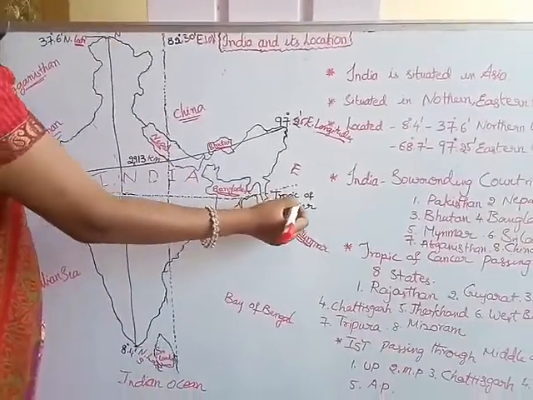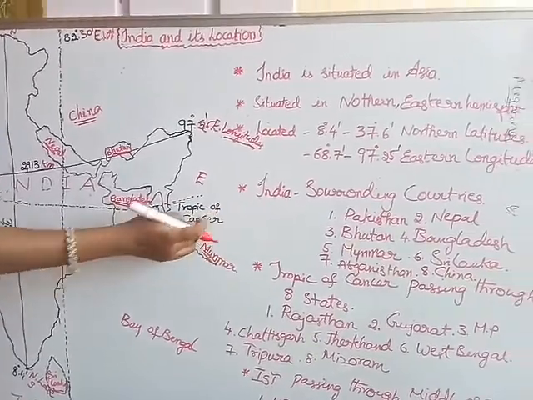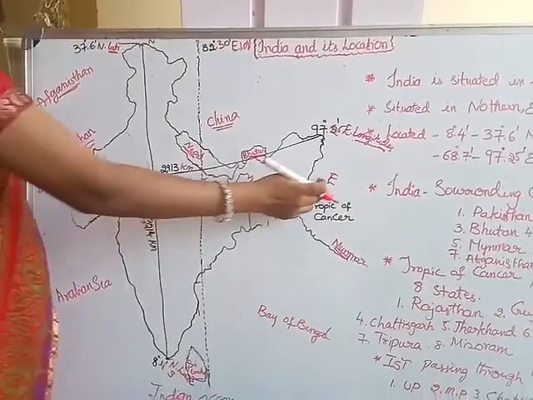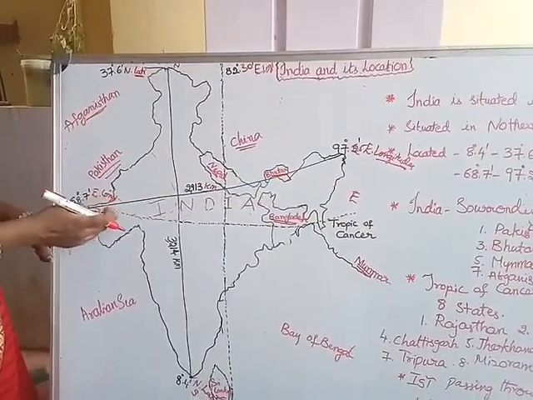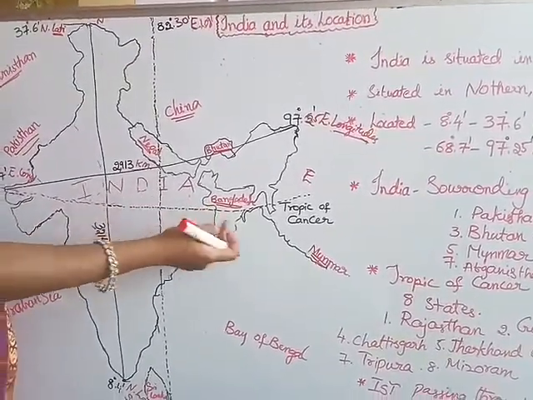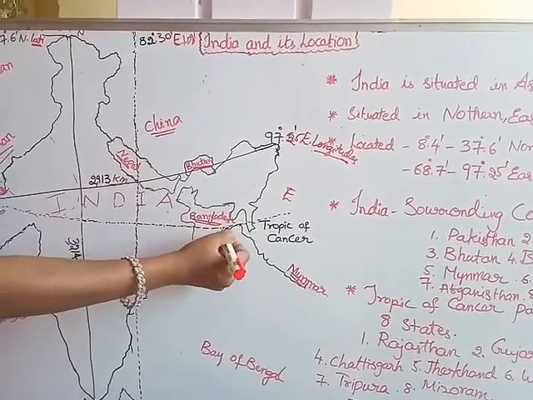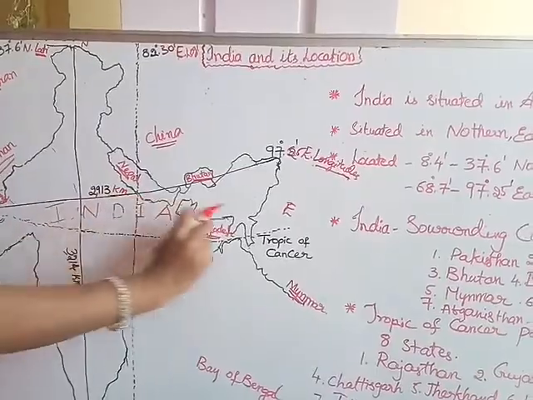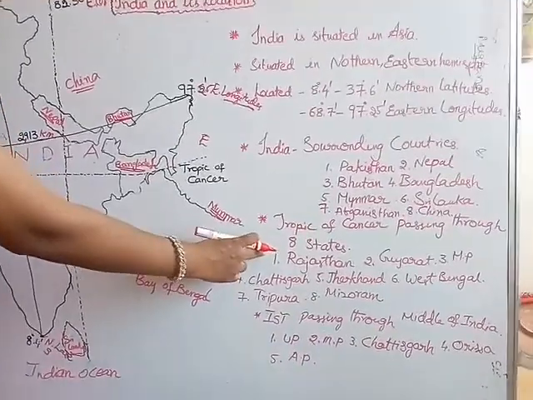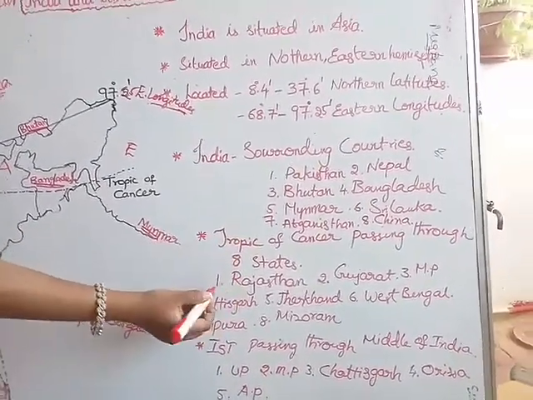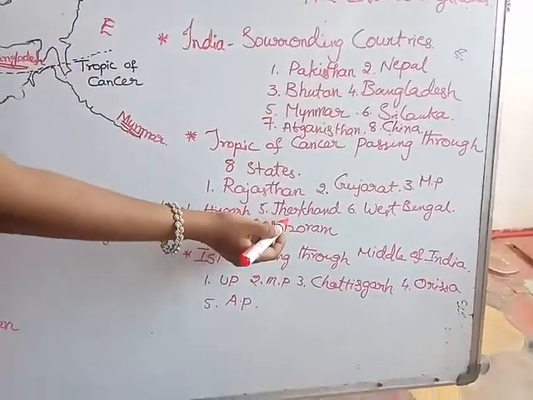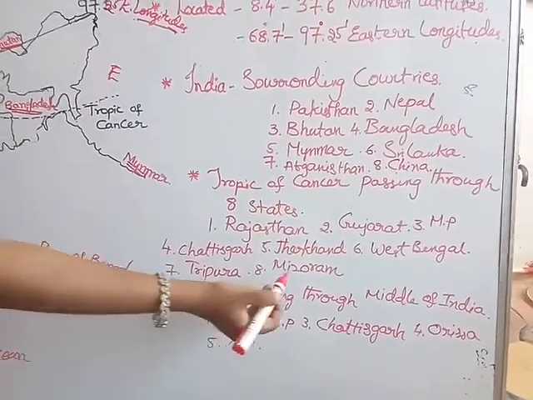Now one more point, it is very important. Already you got the idea that the Tropic of Cancer is passing through India. I already showed it on the world map. Now we can see how many states it is passing through in India. It is Rajasthan, Gujarat, Madhya Pradesh, Chhattisgarh, Jharkhand, West Bengal, and here Mizoram and Tripura. These 8 states, the Tropic of Cancer is passing through the 8 states only. Again I am saying Rajasthan, Gujarat, Madhya Pradesh, Chhattisgarh, Jharkhand, West Bengal, Tripura and Mizoram.